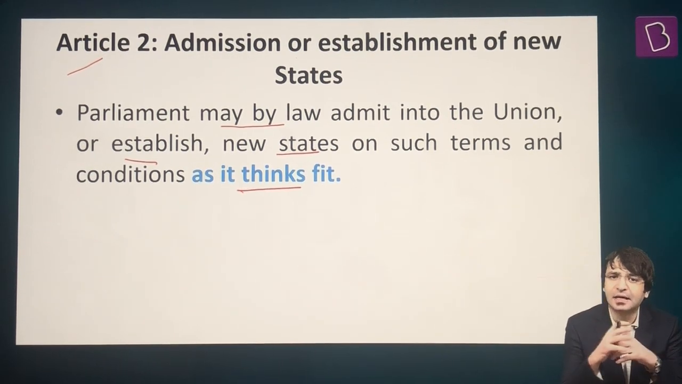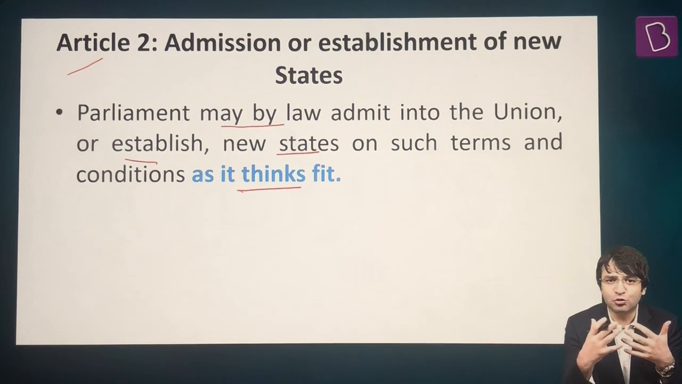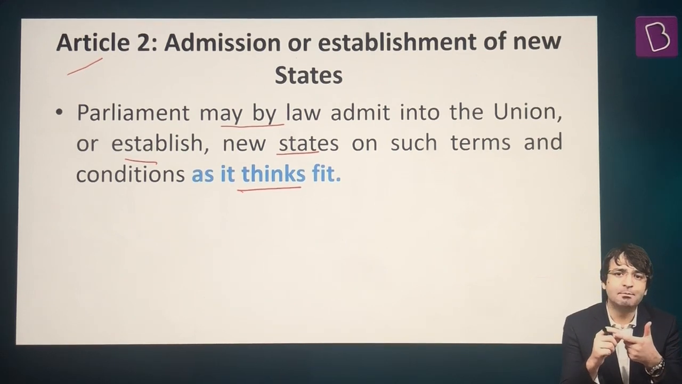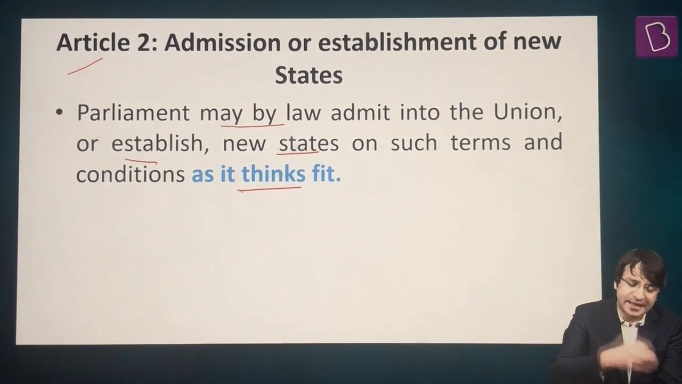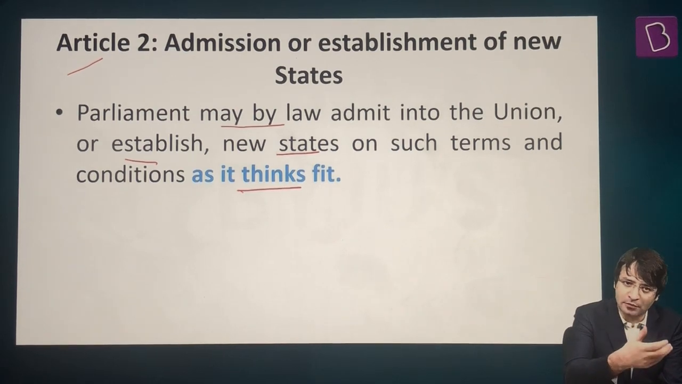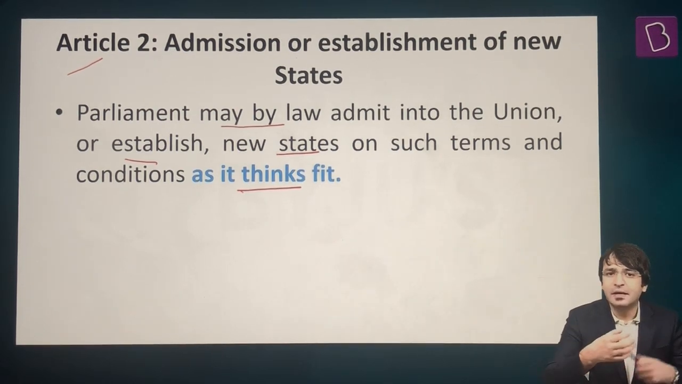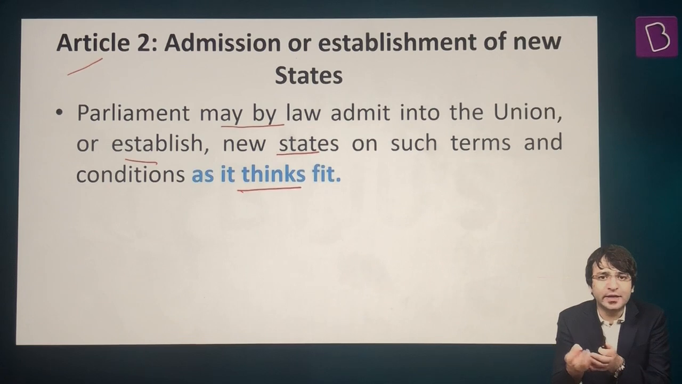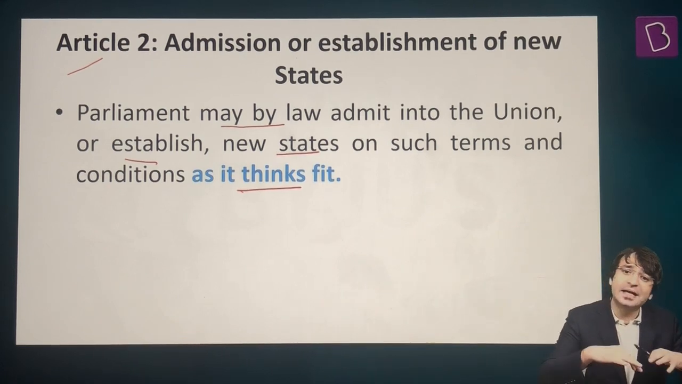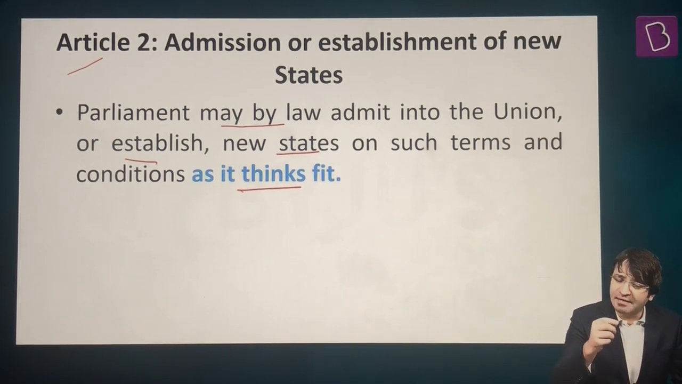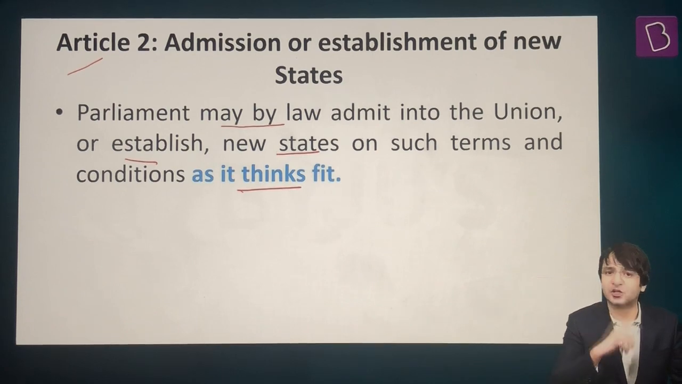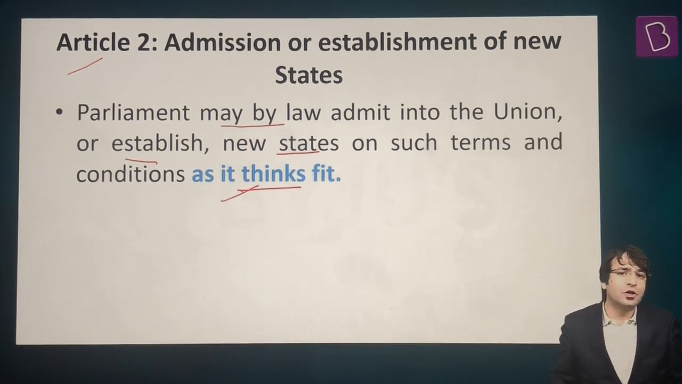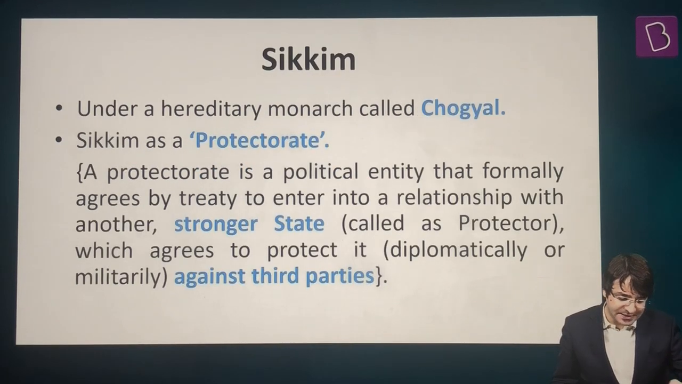Now let's understand Article 2. What Article 2 says? That Parliament may, by law. What Parliament can do? It can enact a law, it can pass a law. And through this law, Parliament can admit into union a state, Parliament can establish a new state, and that too on such terms and conditions as it thinks fit. The best way to make you understand Article 2 is if we cite the case of Sikkim.